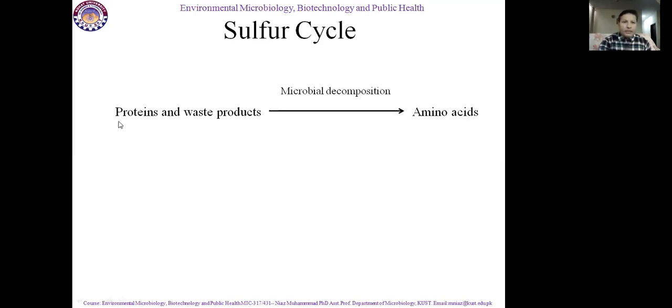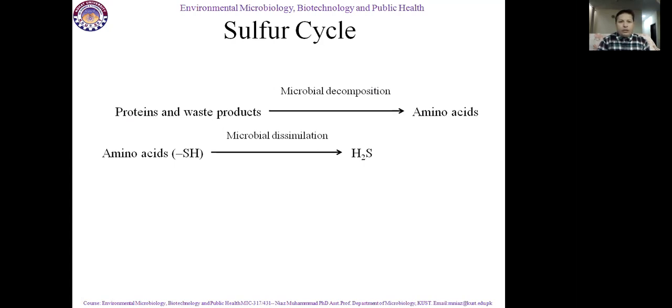First, sulfur was present in soil water in the form of sulfate, SO4, which was absorbed by plants and microorganisms. After the death of plants, this converts into waste product, and microbes decompose that waste product, plants and proteins, and convert it into amino acids.